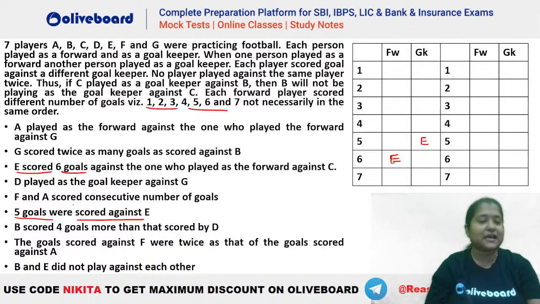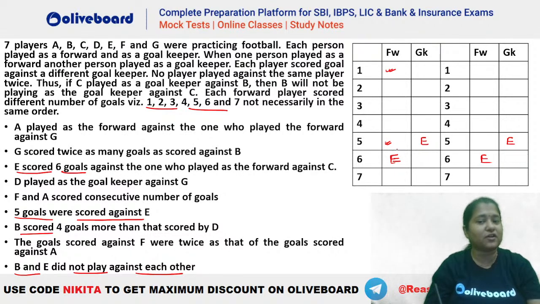So something like this. After that, B scored 4 goals more than D. So B has to be 4 more than D. What are the possibilities here? Let's try. Also it is given B and E did not play against each other, so B and E cannot play against each other. So if you take D as 1, that is D is scoring 1 goal, B should be 5 goals because 4 goals are more. But B and E cannot play against each other, that is already given here. So 5 and 1 is not a possibility.